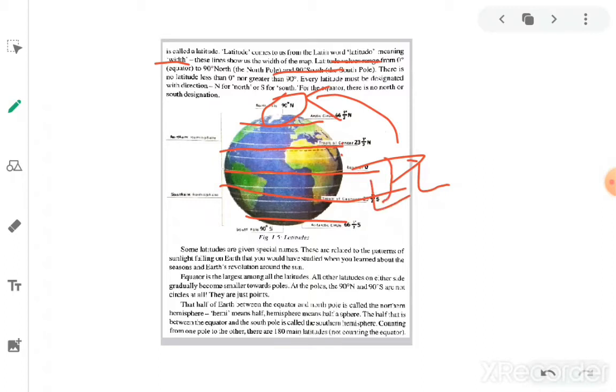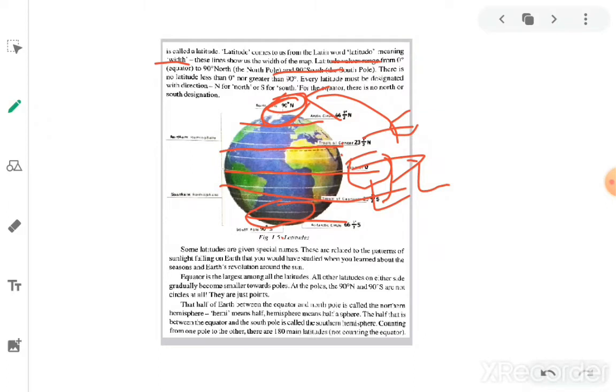This is the Tropic of Capricorn, this is the South Pole, this is the Tropic of Cancer, and this is the North Pole. From the equator we count towards the northern hemisphere, and towards the southern hemisphere we count too. There is no latitude less than 0 degrees, nor greater than 90 degrees.